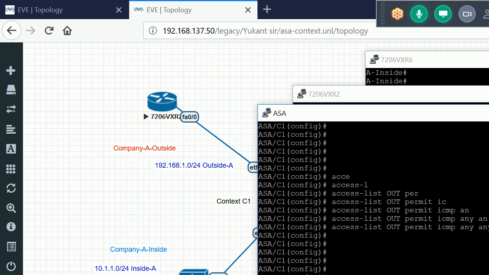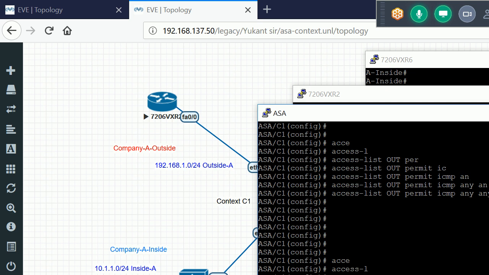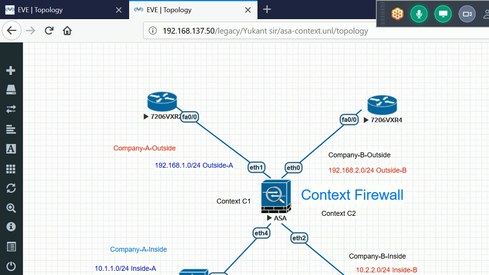I'll give the name of the access list. I'll define the direction which is inbound, interface outside. Means we are applying this ACL in the inbound direction of the outside interface. Okay. Inbound means when we receive the traffic, this is the inbound direction, this is the outbound direction. In this way, inbound, this one is outbound for this interface.